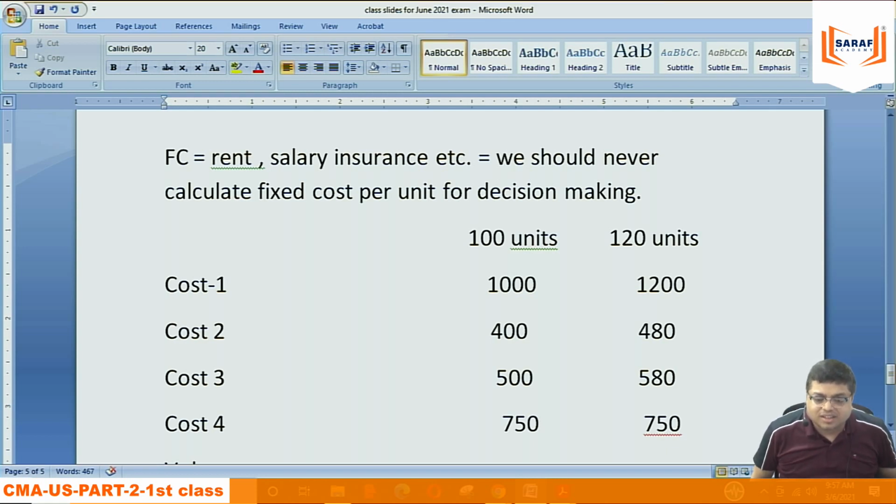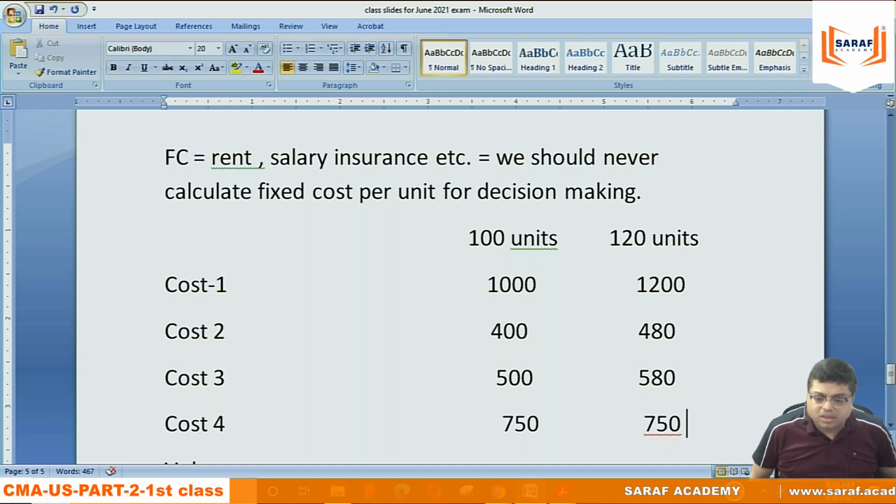Now cost 1, whether it is variable or fixed depends upon whether it is per unit same. 1000 by 100, $10. 1200 by 120, $10. So it is 100 into 10, 120 into 10. Per unit is same. Cost 2, 400 by 100, $4. 480 by 120, $4. Per unit same. Cost 3, 500 by 100, $5. But 580 by 120 is not $5. It is not 100 into 5, 120 into 5.